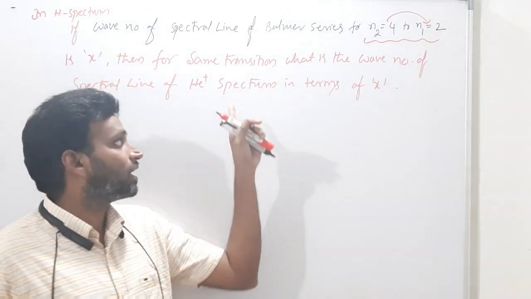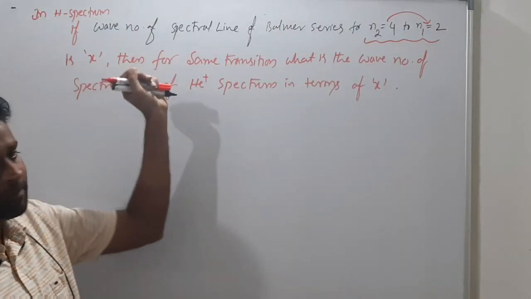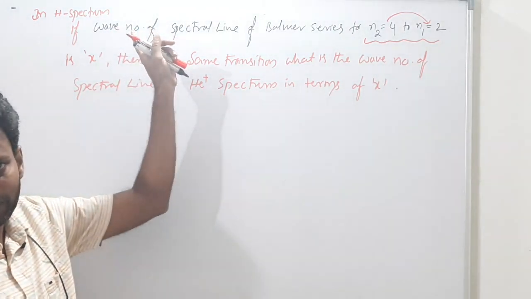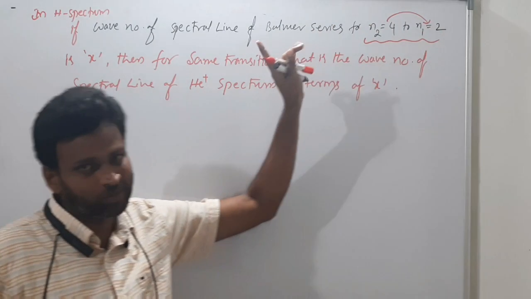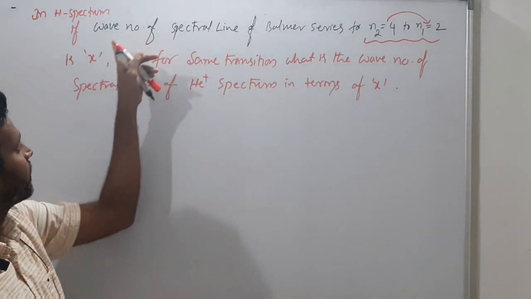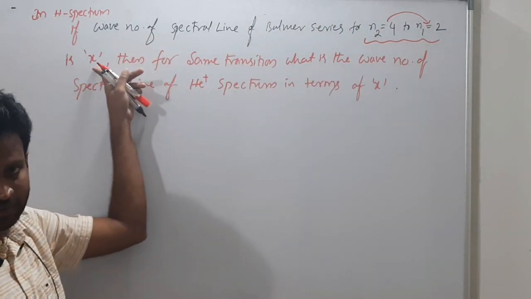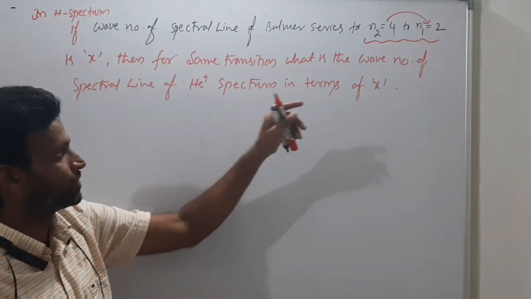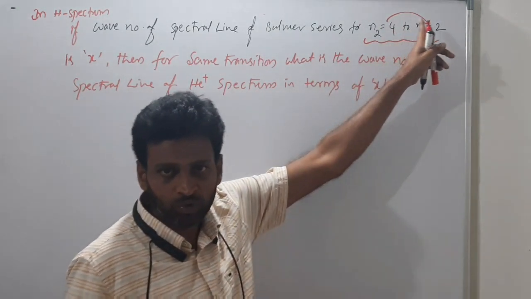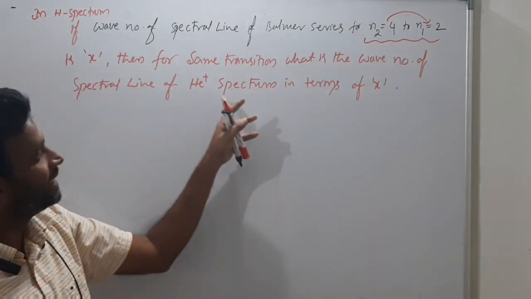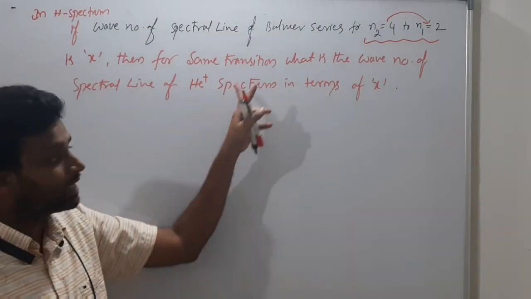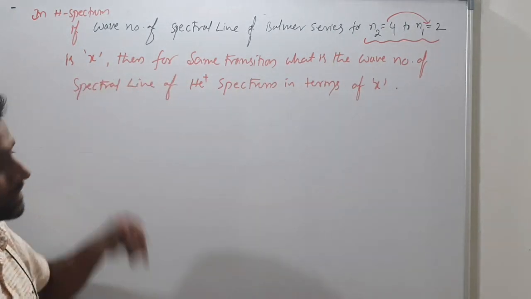Okay. Next, last numerical for today. In the hydrogen spectrum, an electron jumps from 4 to 2 in the Balmer series. For that, the wave number was given as x. For the same transition, electron jumping from 4 to 2, what is the wave number of the helium spectrum in terms of this x?